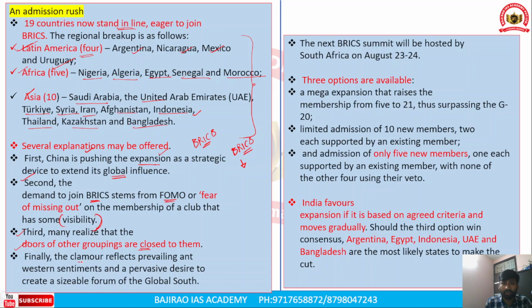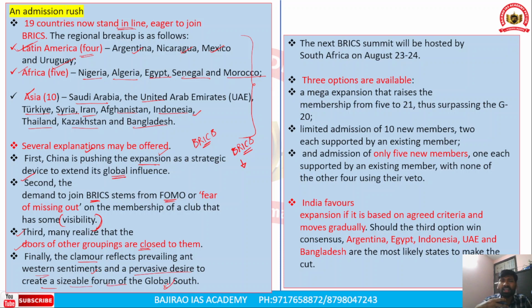Finally, the clamor reflects prevailing anti-Western sentiments. Okay, so since this grouping is viewed as an anti-West group, the clamor actually reflects the prevailing anti-West sentiments among the member countries. And also a pervasive desire to create a sizable forum for the global South.